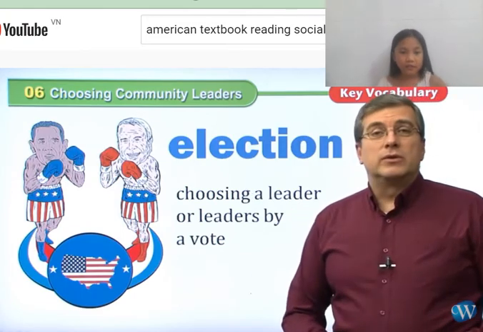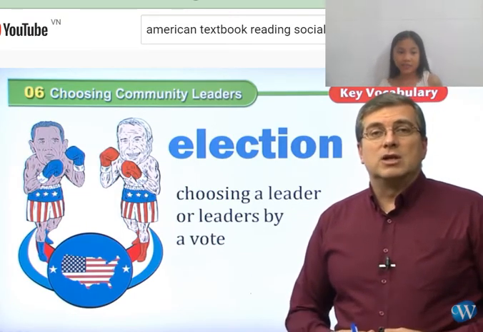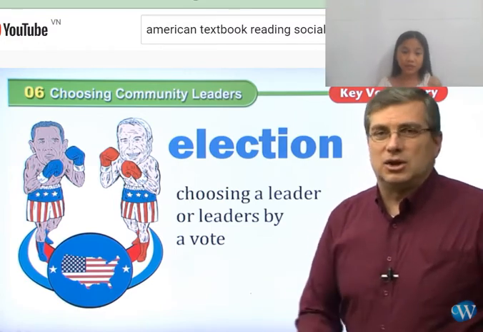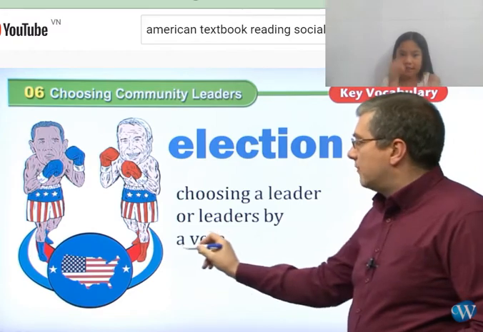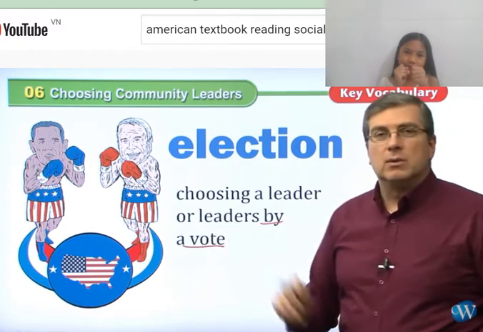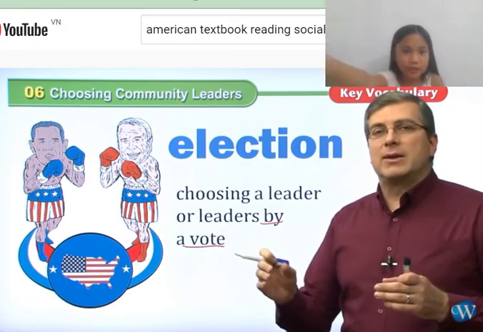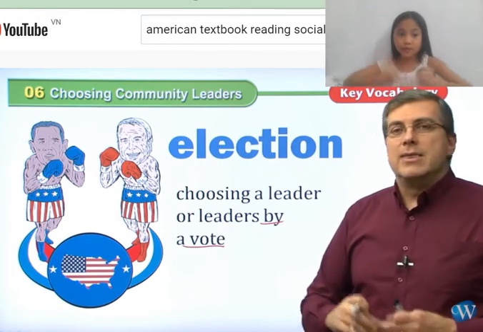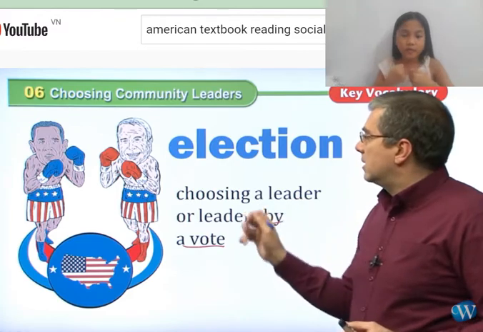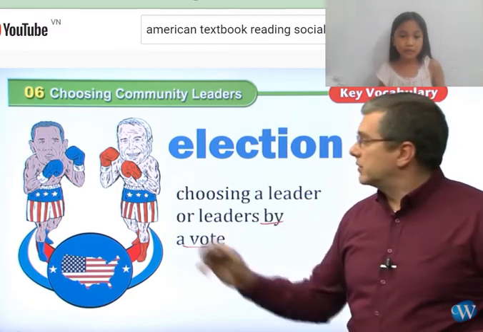Now next we have election. Election means to choose a leader or leaders by a vote. So elections, they do a competition. They do a competition, and then they will see who can have the best votes so that they can be leaders, right?